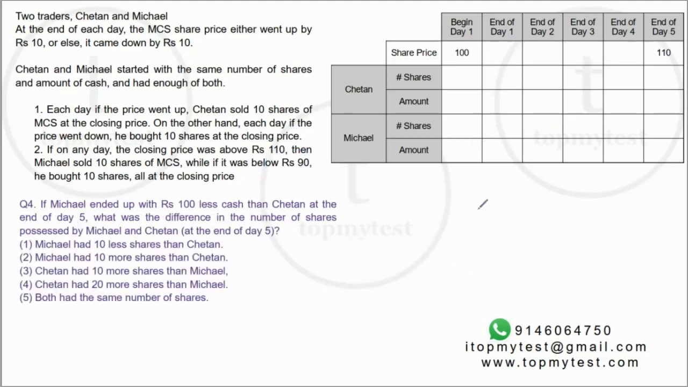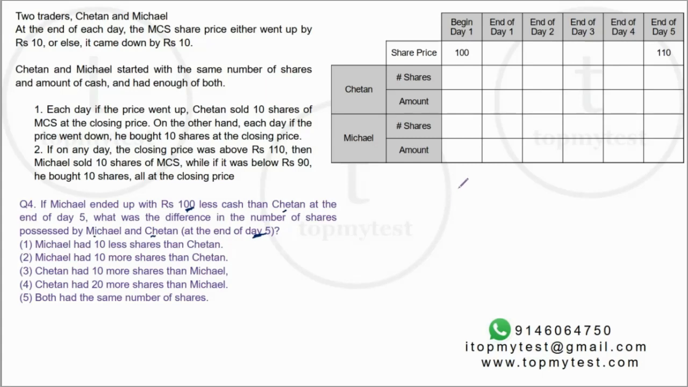Now, question number 4 is basically a combination of question number 3 as well as question number 2. Now, it says if Michael ended up with 100 rupees cash less than Chetan at the end of day 5, what was the difference between the number of shares possessed by Michael and Chetan at the end of day 5?